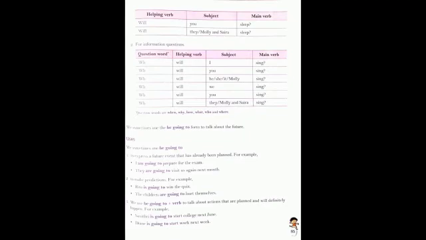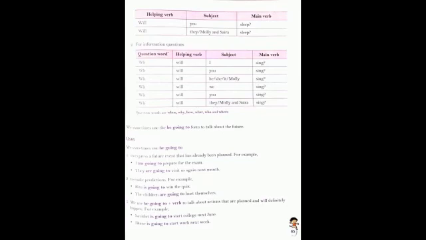The children are going to hurt themselves. Again, you are assuming or predicting that they are going to hurt themselves. You thought that they are going to do this thing in the future.